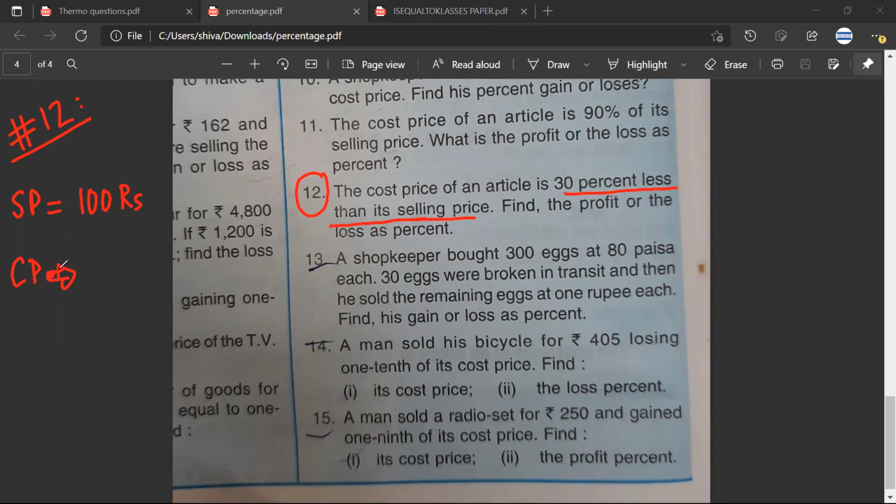Mr. Satya, have you understood? Yes, sir. Mr. Sarthak, have you understood? So the cost price of the article is 30% less than the selling price. So this less than is rupees 30. Why? It is 30 upon 100 into 100. So you can read this as the cost price of an article is rupees 30 less than rupees 100. Therefore the cost price would be 70 rupees.